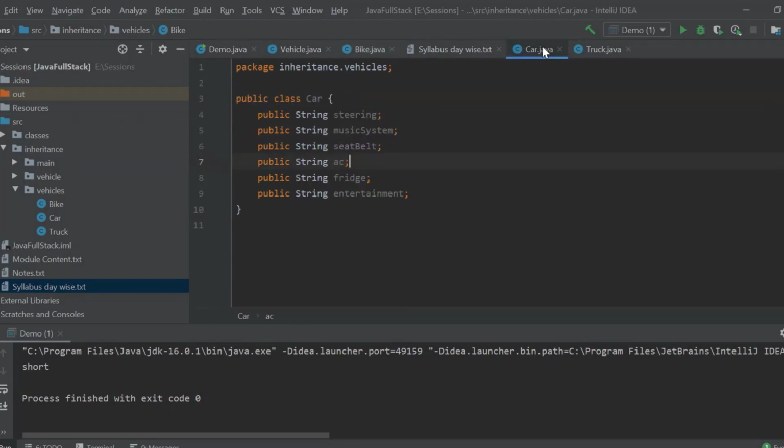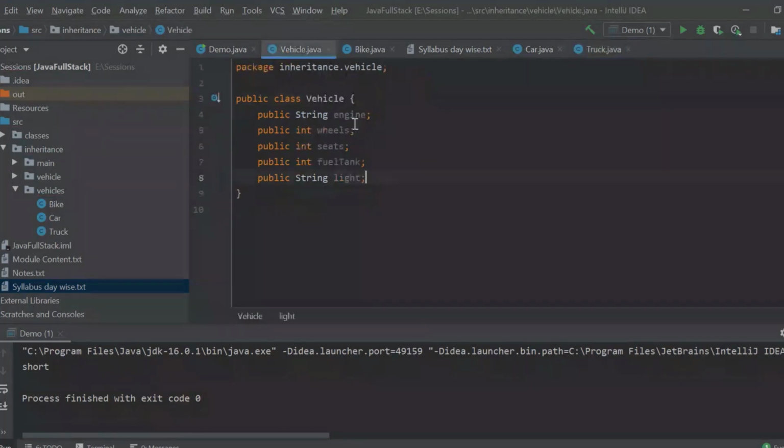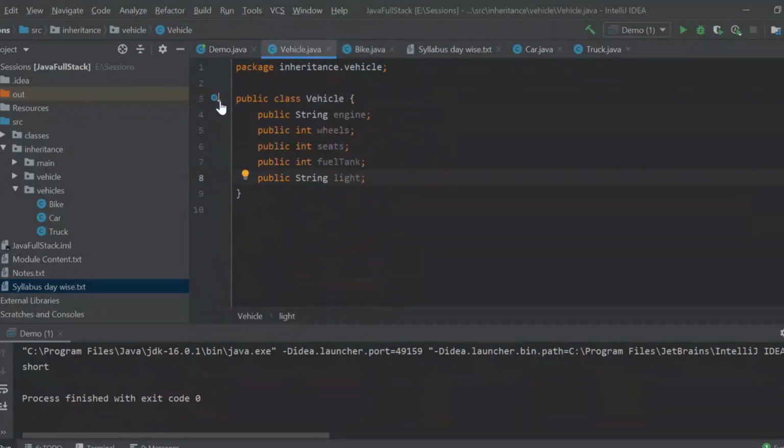The same way we also know that our car extends vehicle. So I'll put extends Vehicle over here, and I also put extends Vehicle over here. So now my bike class can also access the properties of our vehicle class. If you see over here, this symbol is for inheritance. If you put the arrow mark there, you can see that the vehicle class is subclassed by bike, car and truck. That symbol represents inheritance. If the arrow mark is downwards, it means this is the parent class for bike, car and truck.